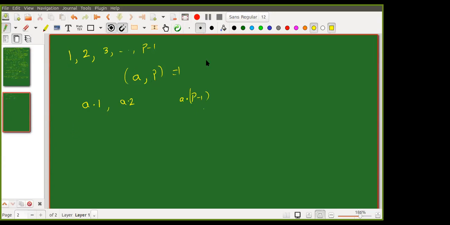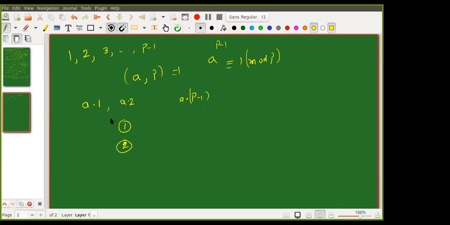What do we need to show? A to the power P minus 1 is congruent to 1 mod P. This is our goal. So it is only a relation between A and P. In between, we are just taking the numbers 1 to P minus 1. Since A is given, I have to use A somewhere, so I will multiply all of them. The proof is very simple.